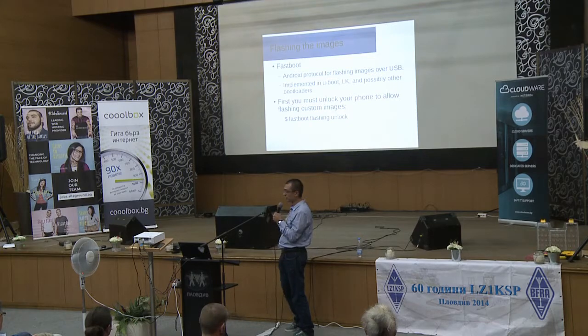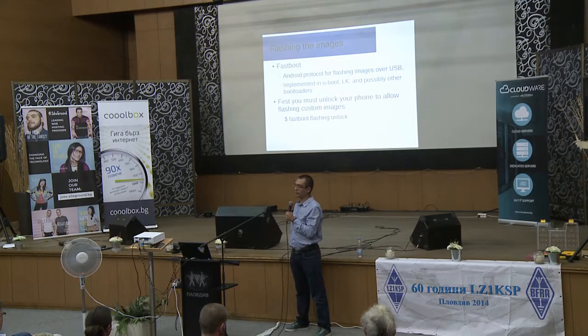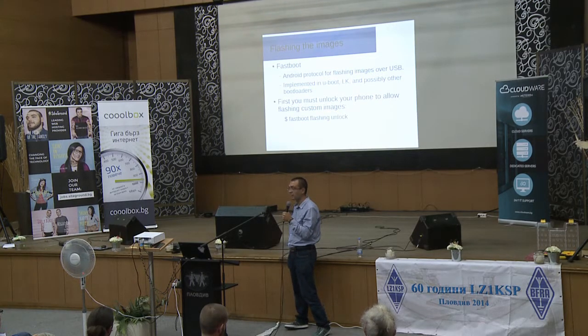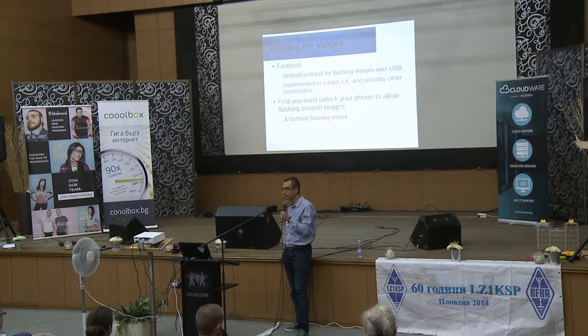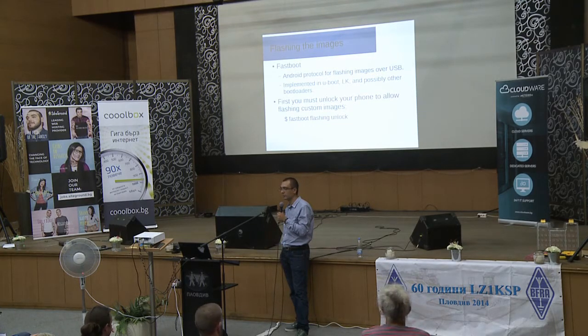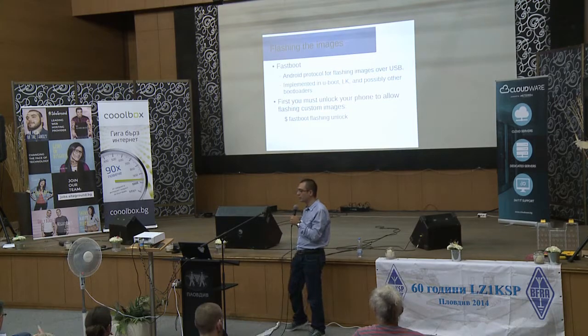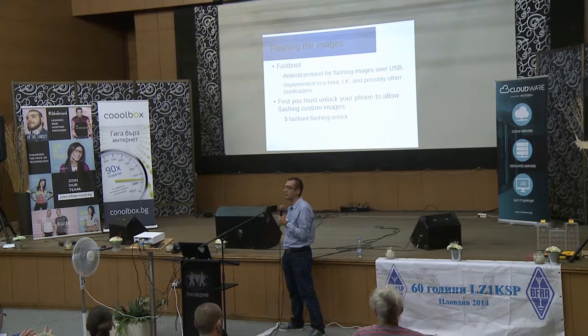How do we flash the images? Actually, you can use anything you like. But for the past few years, Fastboot has emerged as the industry standard for flashing Android images. It's a tool that is included in the Android open source project. It's also packaged in Debian and other distributions. U-Boot and Little Kernel bootloaders support it. So you can use a PC with this Fastboot tool and a USB connection to your phone to flash images.